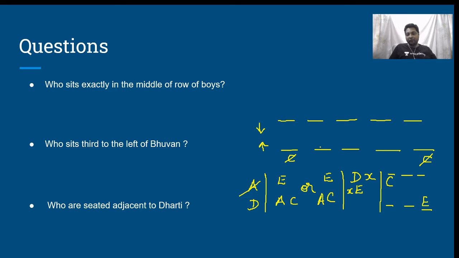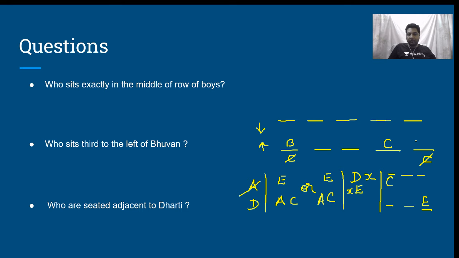Instead of taking C over here, can I write C over here? No, not possible. What happens if I write C over here? Okay. If I write C over here, then I will be forced to write B over here. Then opposite to E, I have to write A, and A has to come next to C. Can I write A over here? No. If I write A over here, then this will be E, and to this side of E, if there are two people, to this side of D, two people, that means this position has to be occupied by two people, E and D. Not possible.